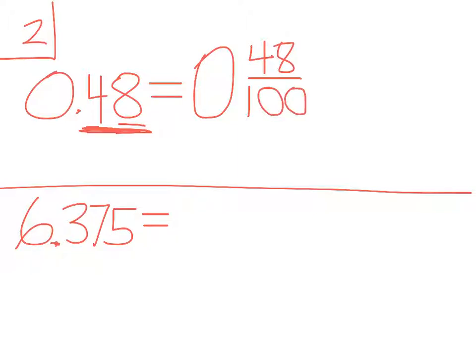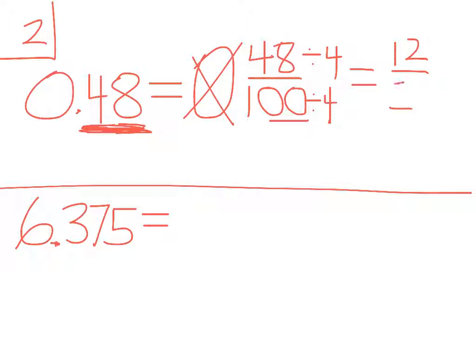I know that gets confusing for some people trying to remember, is this tenths or is this hundredths or is this thousandths? So if there's 2 decimal places, you should have 2 zeros on the bottom of the fraction, which means that this is 48 hundredths. And then the part that we're going to do here is simplify this. Obviously the 0 you don't need, but I know that 4 goes into both of these numbers. 48 divided by 4 is 12, and 100 divided by 4 is 25. So this one is 12 over 25.